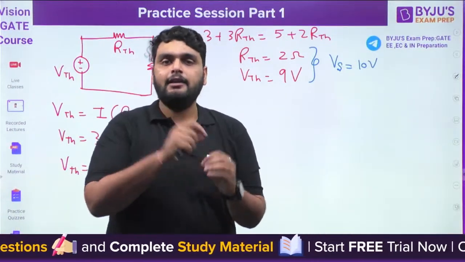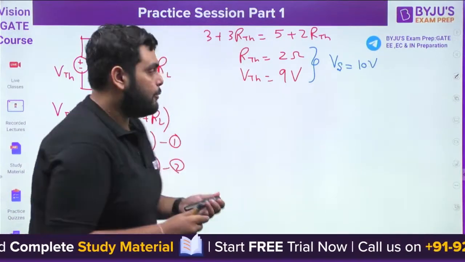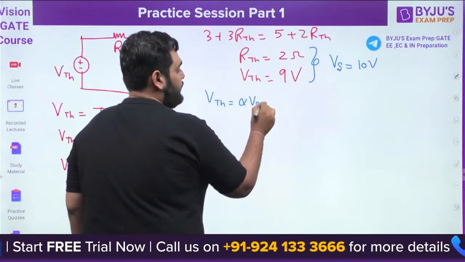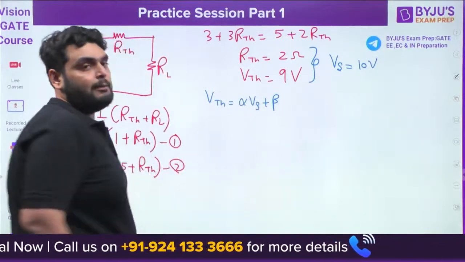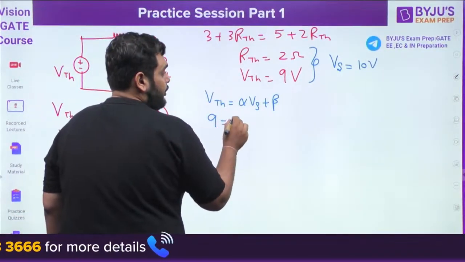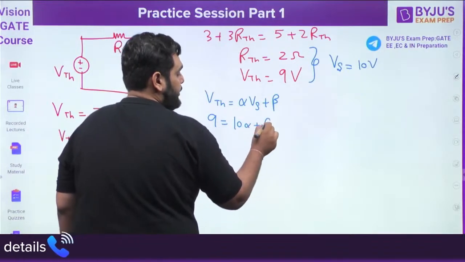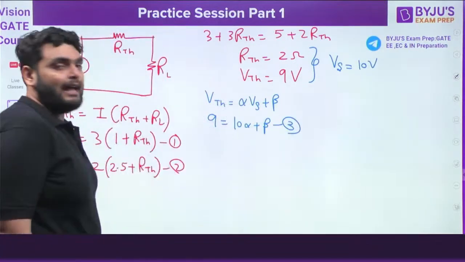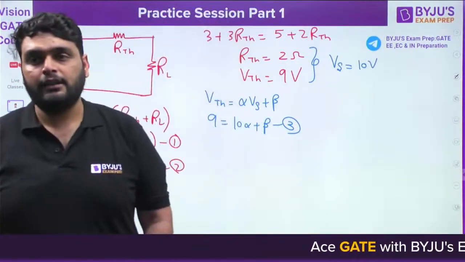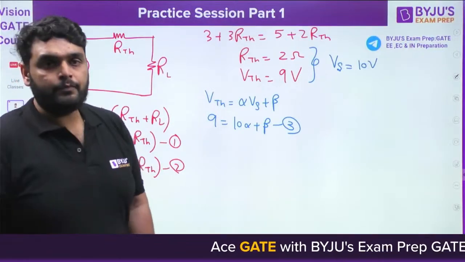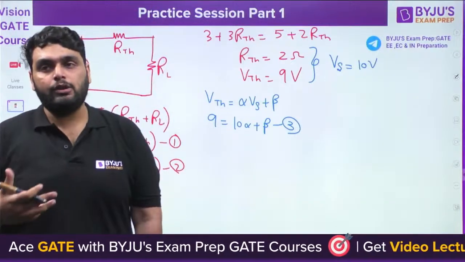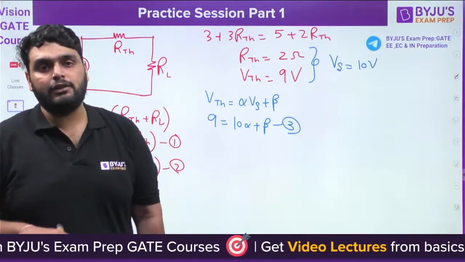And since the network given here is non-reciprocal, VTH is actually equal to alpha times Vs plus beta. It is not directly proportional to Vs here. So from this I can say 9 equals 10 alpha plus beta. I can write down this equation here. If you have any doubt till this point you can ask, because this is the point you need to understand here. After that the question is simple. The important point is that if you change the source voltage, RTH remains the same but VTH will change.